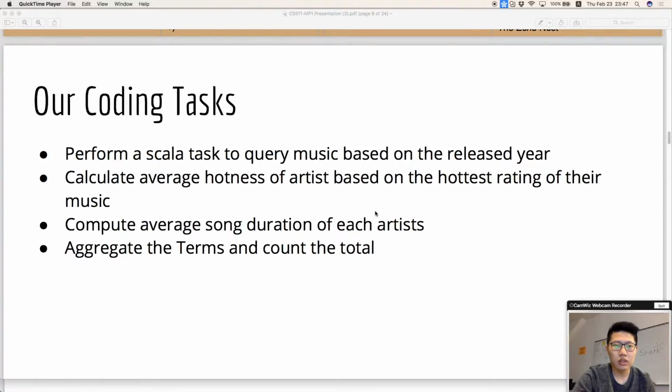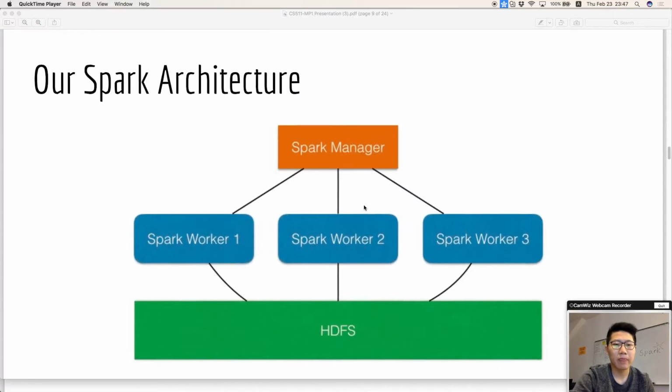What our task is doing is that we are going to query the music based on the release year, and we will calculate the average hotness of the artist based on the hotness rate of their music. We will also compute the average song duration of each artist. Finally, we'll aggregate the terms and count the total.